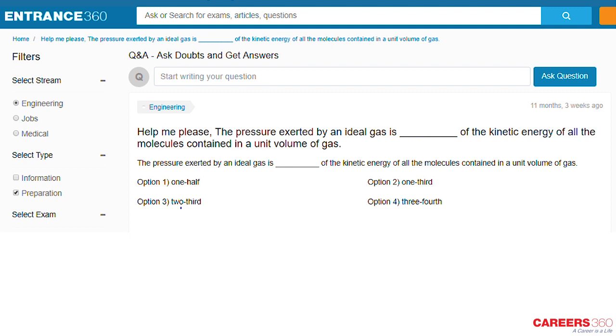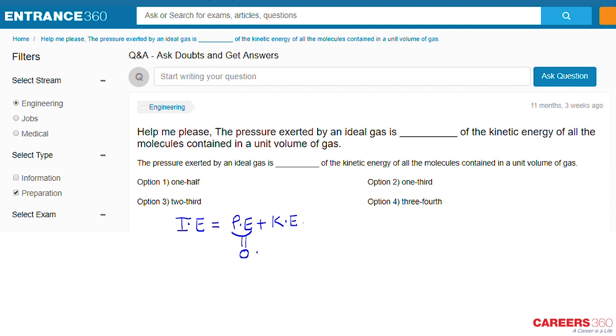You all know that internal energy is equal to the sum of potential energy plus kinetic energy. First of all, I want to discuss potential energy. Potential energy in an ideal gas is assumed to be equal to zero.